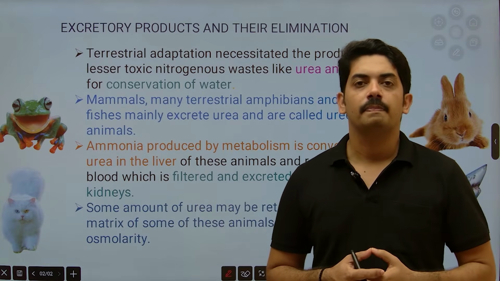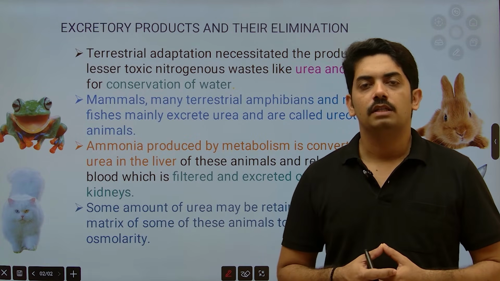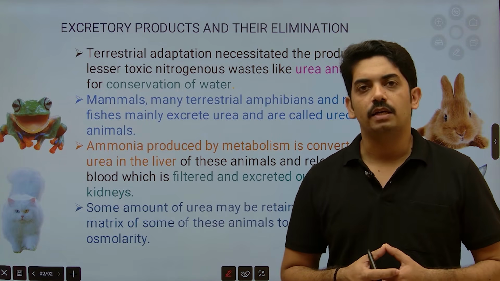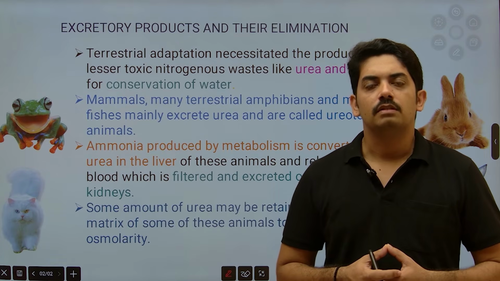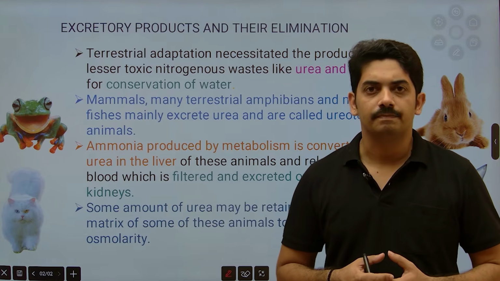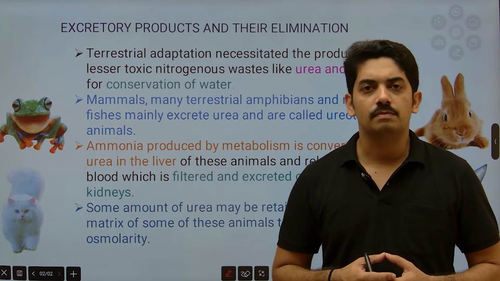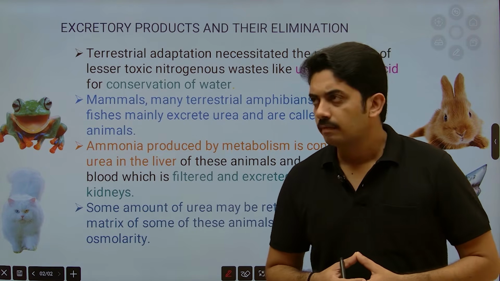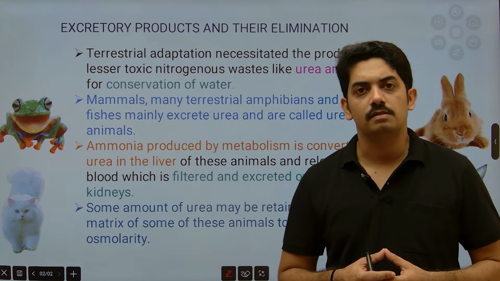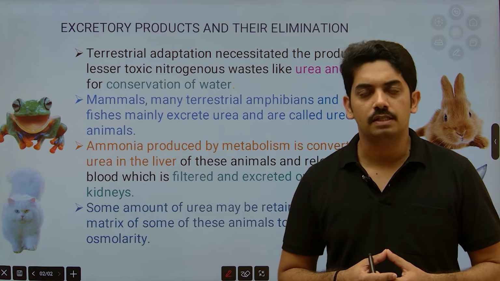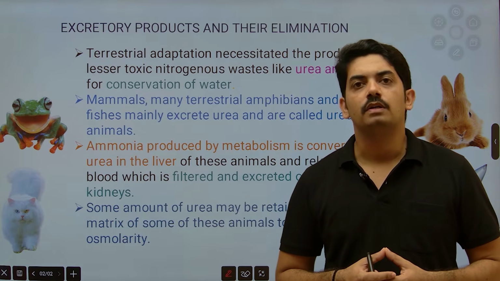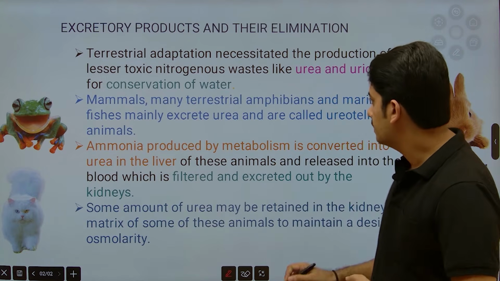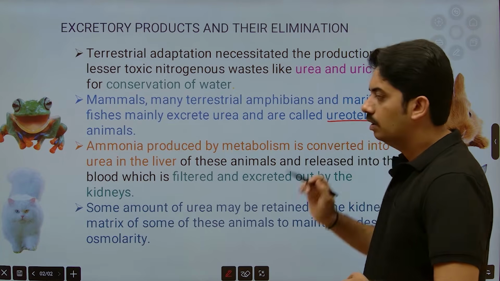Terrestrial organisms developed a method of excreting nitrogenous waste in the form of urea and uric acid, because it is necessary to conserve water. As they are terrestrial organisms, availability of water will be limited. Mammals, terrestrial amphibians, and some of the aquatic fishes developed a method of excreting urea, and they are called ureotelic organisms.